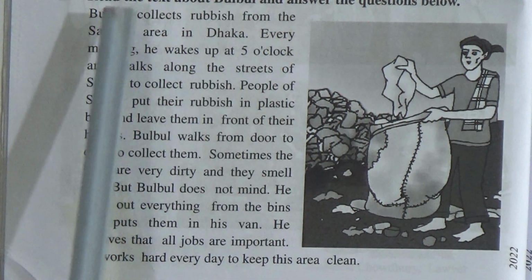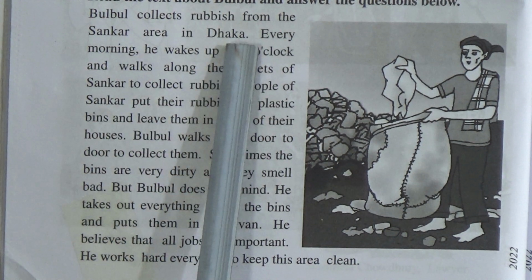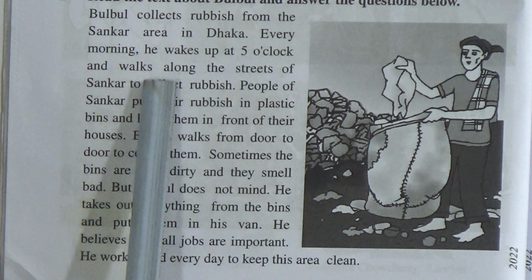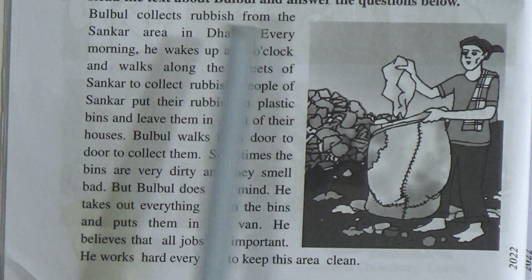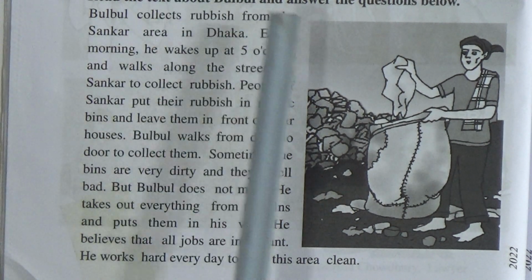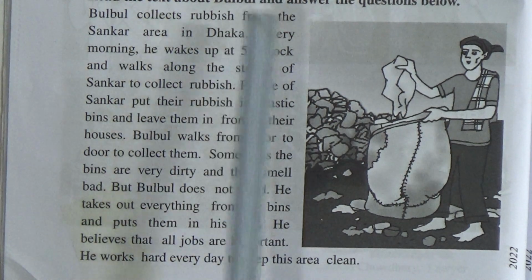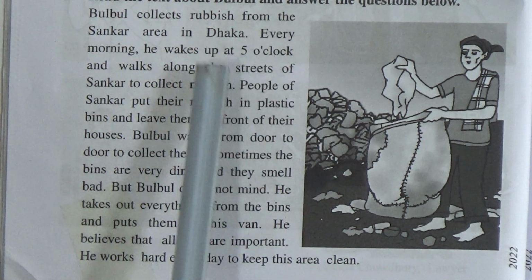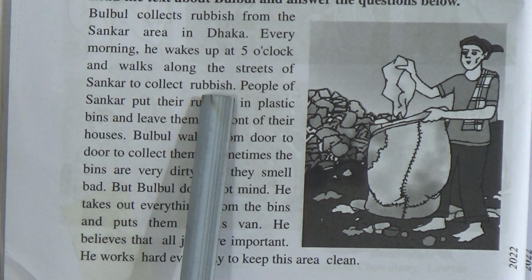I'm going to read for you. Bulbul collects rubbish from the Shankar area in Dhaka. Every morning, he wakes up at 5 o'clock and walks along the streets of Shankar to collect rubbish. So the boy Bulbul, who collects rubbish from the area Shankar, which is in Dhaka, wakes up every morning at 5 o'clock and walks in the streets of Shankar to collect rubbish from door to door.